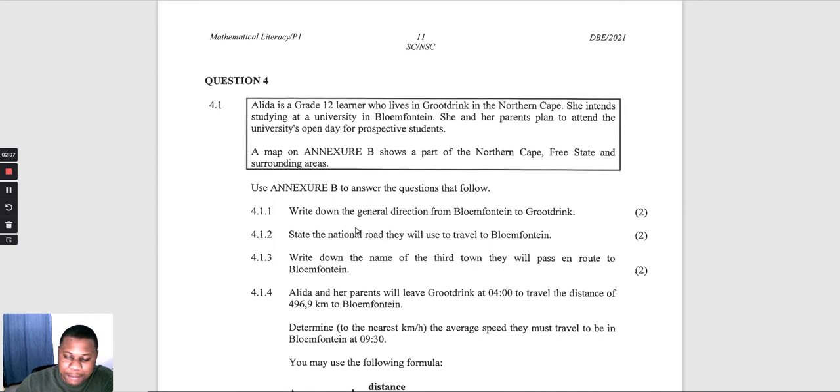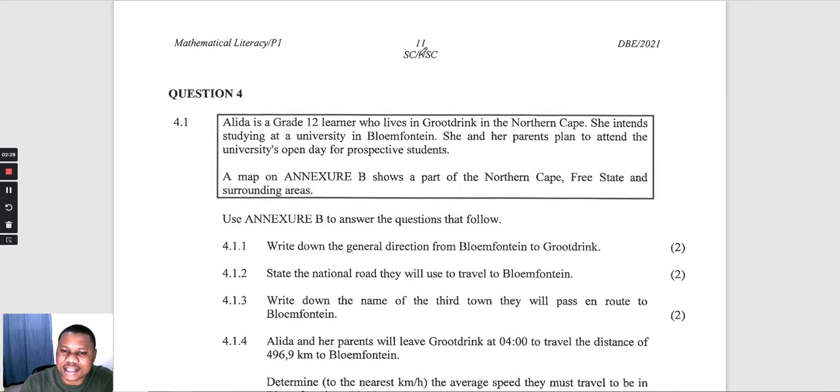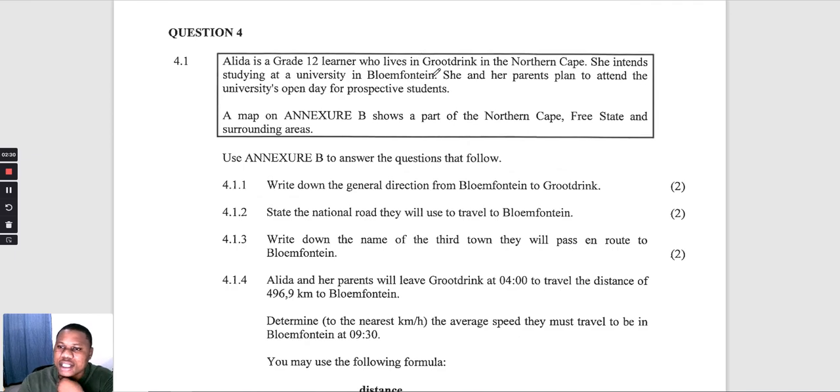So without any waste of time, I'm just going to start with question number 4. Let's go through question number 4 together. They say Alida is a grade 12 learner who lives in the Groot Drink in the Northern Cape. She intends studying at the University of Bloemfontein. She and her parents plan to attend the University Open Day for prospective students. A map on Annexure B shows a part of the Northern Cape, Free State, and surrounding areas.